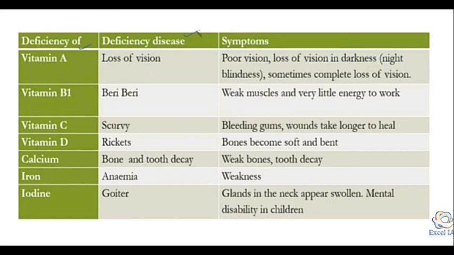Vitamin B1, beriberi. Weak muscles and very little energy to work. The person suffering from beriberi will have much less energy to do work. He will be feeling lazy all the time. Vitamin C causes scurvy, meaning bleeding of the gums and wounds. Vitamin D, rickets. The bones become much weaker, soft, and they basically bend.